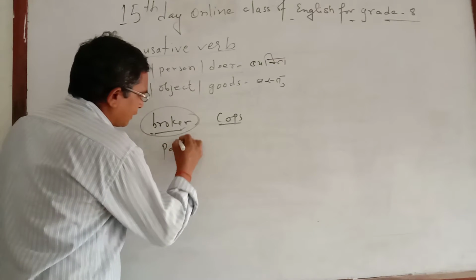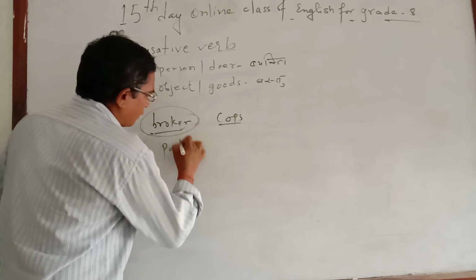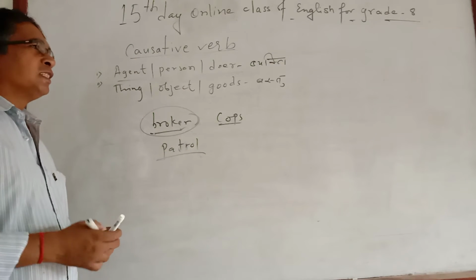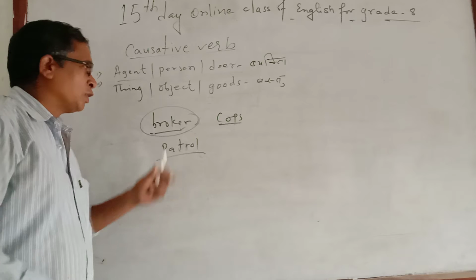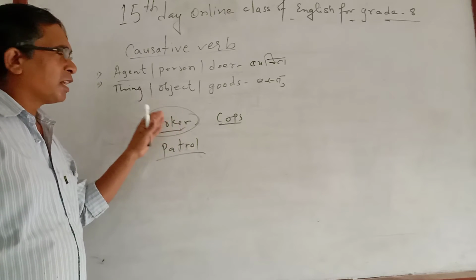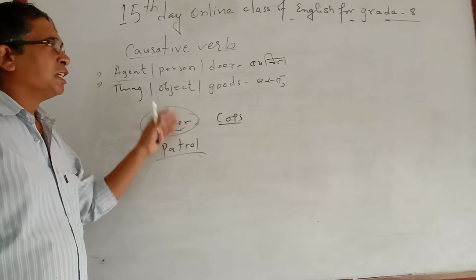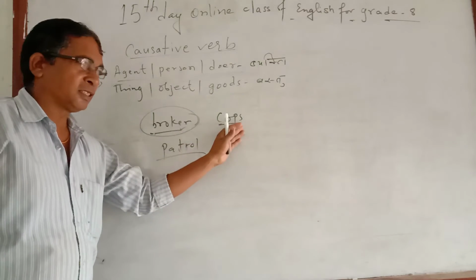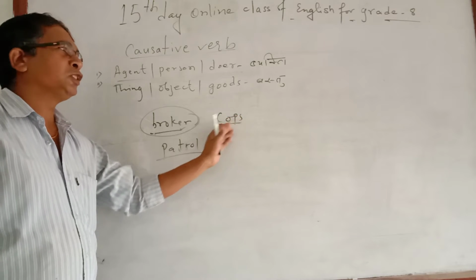Similarly, petrol. These are the words that may create confusion for you. Broker generally means an agent, but if you are not able to find out the meaning, you may insert it thinking it is an object. Similarly, cups. There is CUP cup, COP cup.